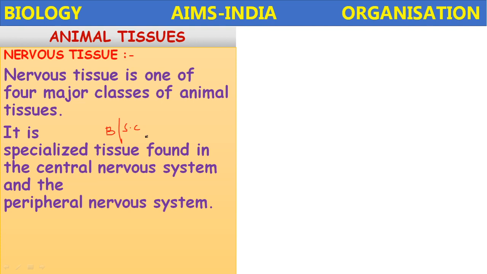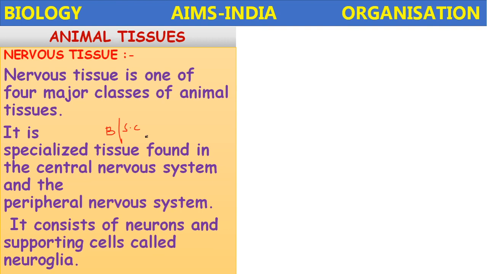It consists of 43 pairs of nerves: 12 pairs from the brain, called the cranial nerves, and 31 pairs from the spinal cord, called spinal nerves, which you study in higher classes.